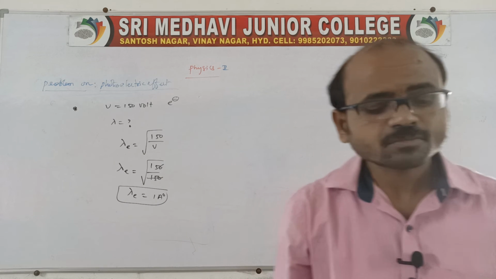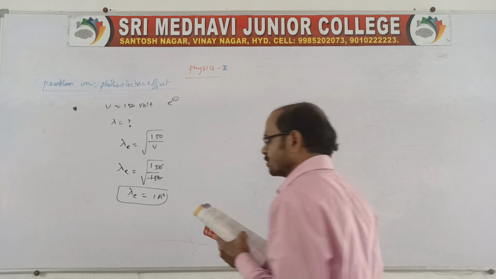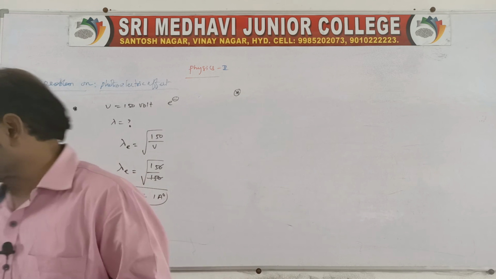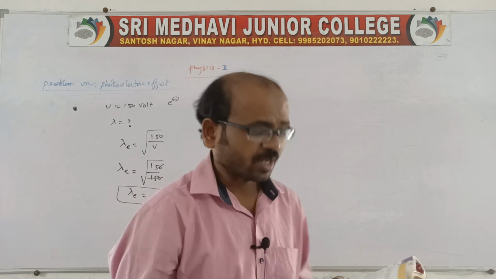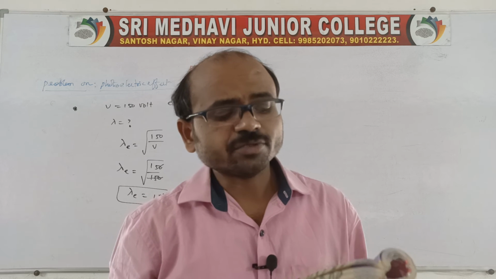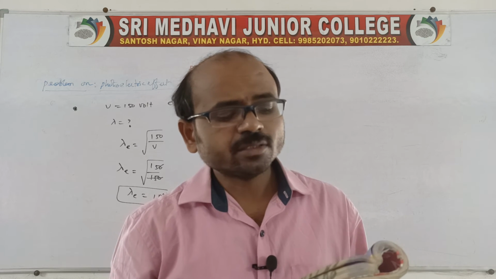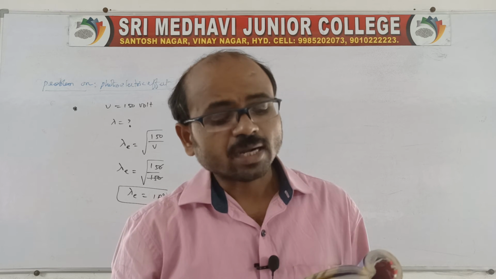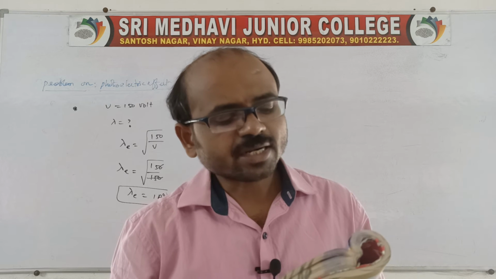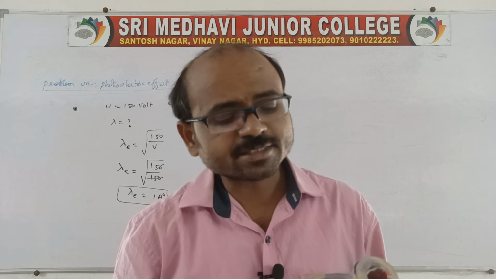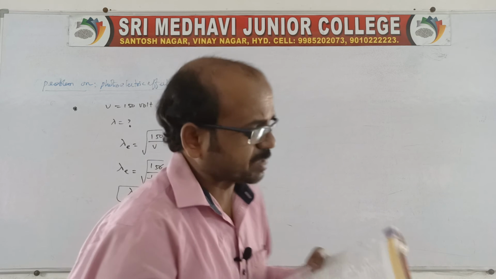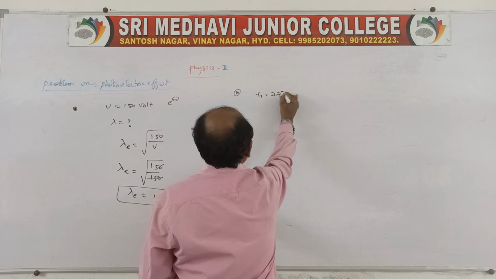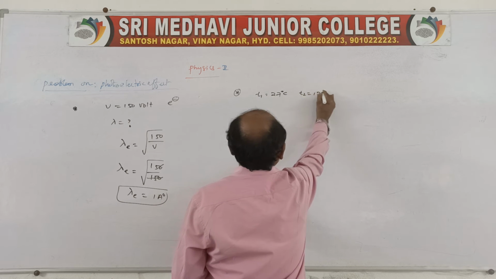Done? Now, there will be another question related to the same de Broglie only. Yeah, look into the question once. Find the ratio of the de Broglie wavelength of molecules of hydrogen and helium which are at temperatures of 27 degrees Celsius and 127 degrees Celsius respectively. So two temperatures are given, 27 degrees Celsius and 127 degrees Celsius.